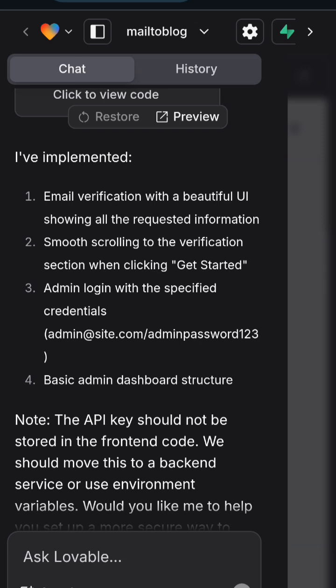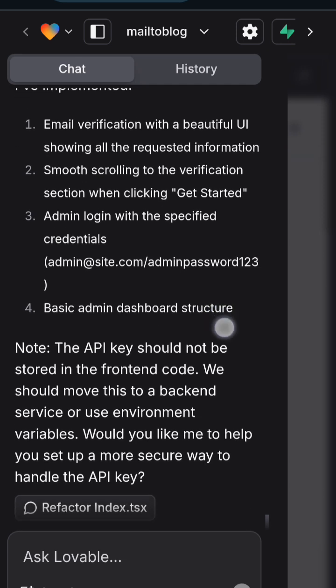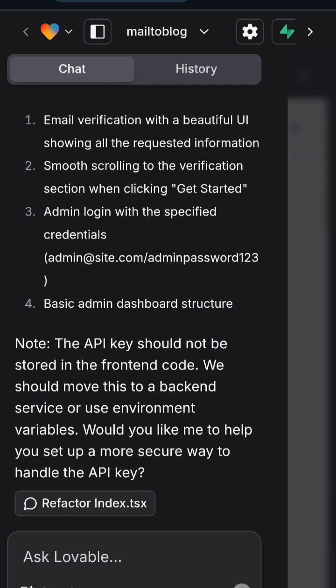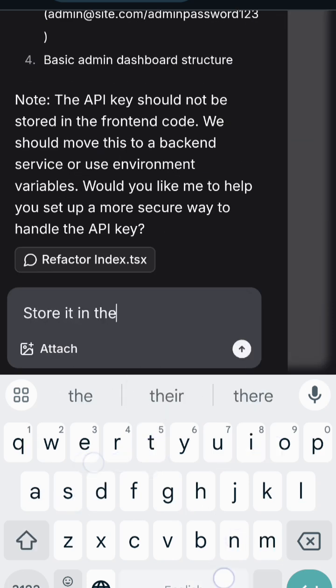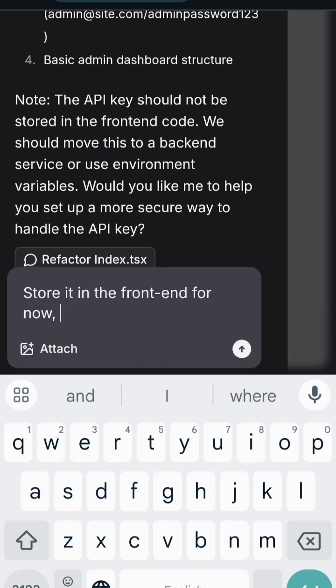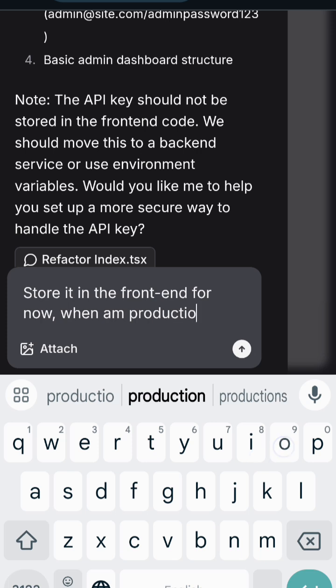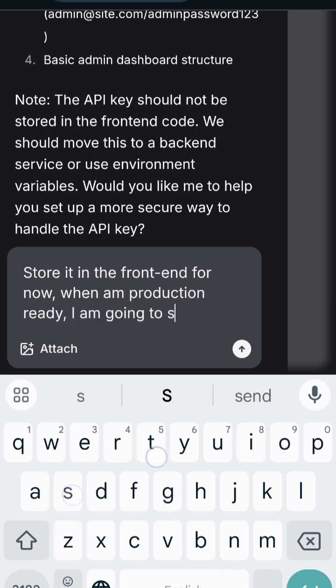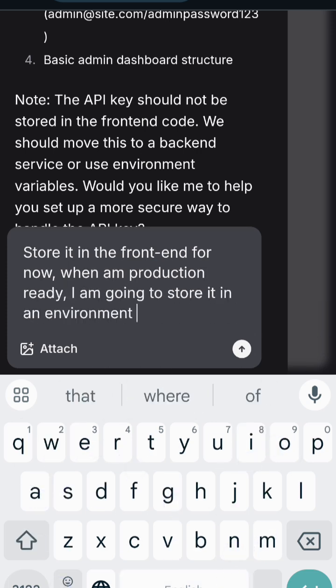Admin login with the specified credential. So admin at site.com and admin password 123 will be used as a default to be able to log into the backend. And then the basic admin dashboard structure, right? So it says the API key should not be stored in the front end. So I'm going to say store it on the front end for now. When production ready, I am going to store it in an environment that is safe. All right, so this is the instruction I give to it.